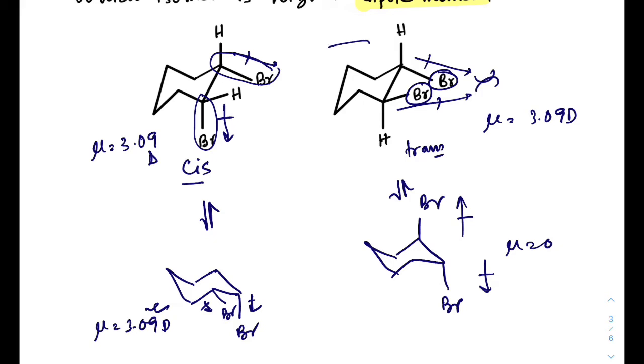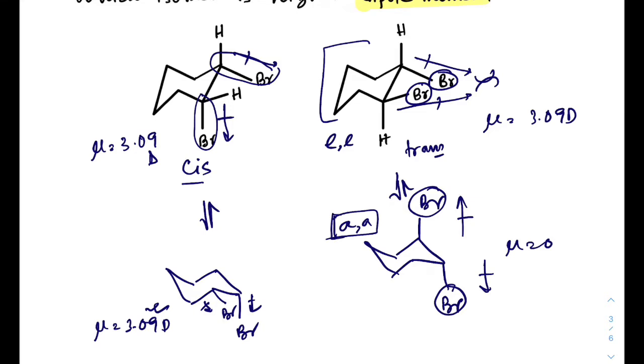Therefore this conformation, which is EE, diequatorial bromine, prefers to remain in diaxial form due to less interaction of two bromines. Therefore the equilibrium will be more towards this AA form.